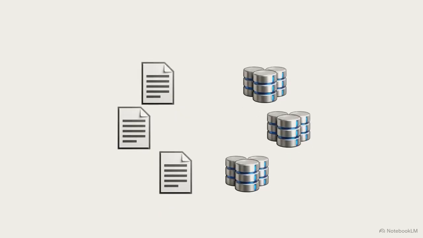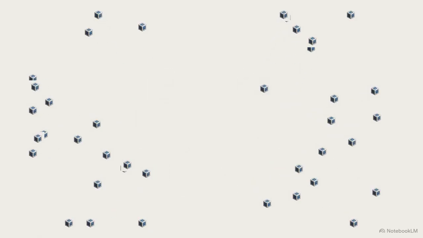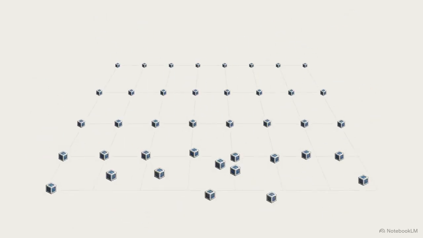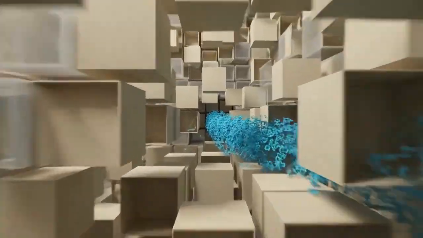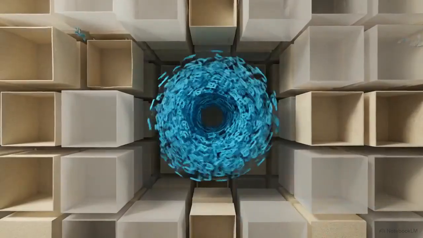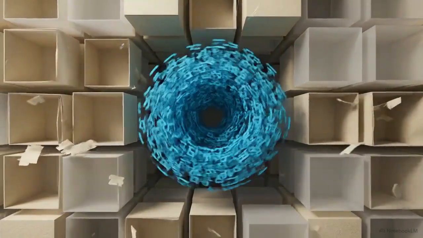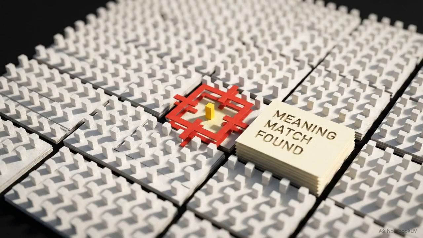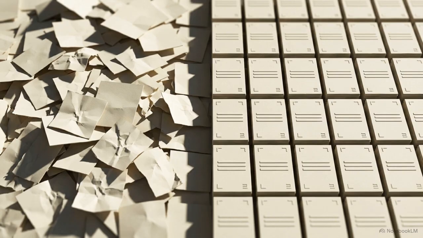To fix this, we take your massive company databases and PDFs, and we perform a process called chunking. We slice those giant documents down into small, highly specific, searchable pieces. Next, we translate those pieces of human text into a mathematical format called vector embeddings, lists of numbers that capture the exact meaning of the text. Vector embeddings allow the AI to instantly search and understand these documents. This entire data ingestion phase is a memory creation system. You take unstructured corporate chaos and turn it into an accessible foundation of truth.